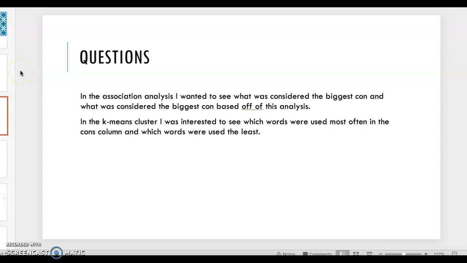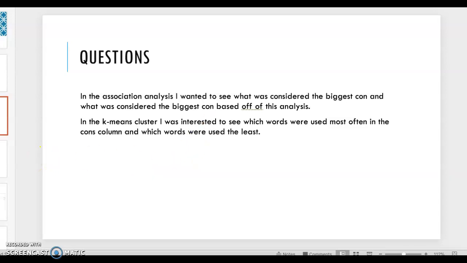My questions for this analysis: I wanted to see what was considered the biggest con, and that's supposed to say smallest con, based off of this analysis. And then with the k-means cluster, I was interested to see which words were used the most to describe the negative workplace, and which words were used the least.